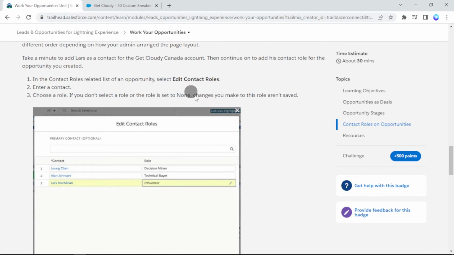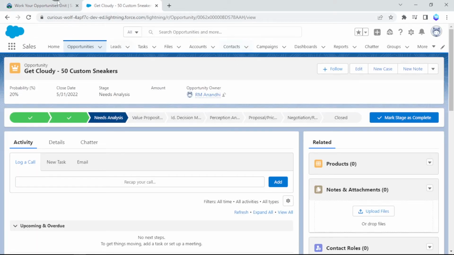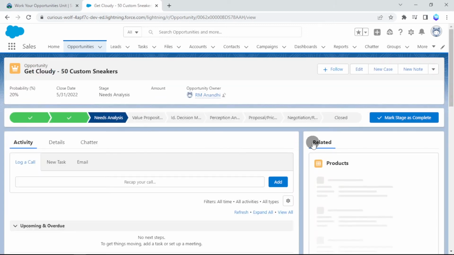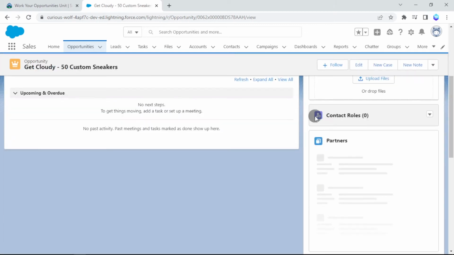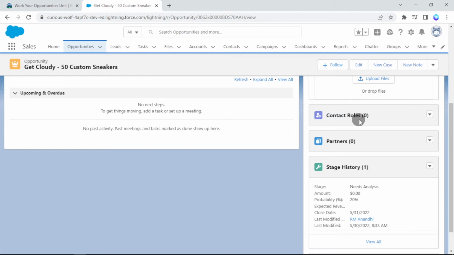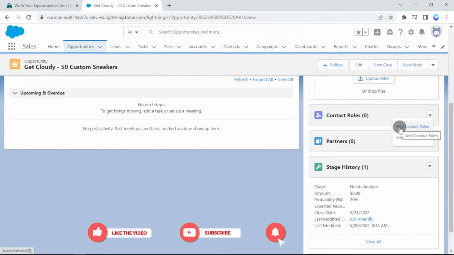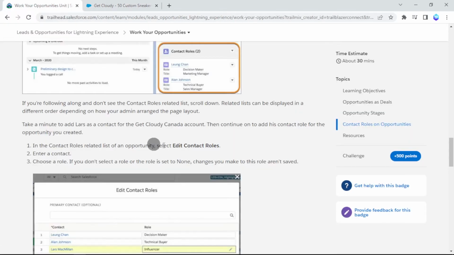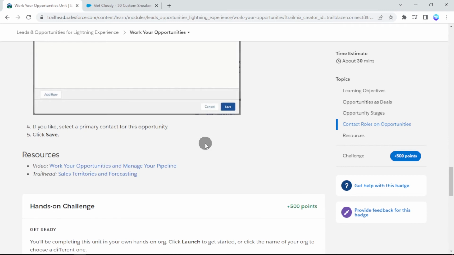Let's see how to put a contact role. For that, go to contacts. To see the contact role in an opportunity, select the opportunity name. In that record, you can see contact roles here. If you don't have any contact roles, don't worry. You can create a new contact and you can also add a contact role. So let's see how to add contact roles with our challenge.